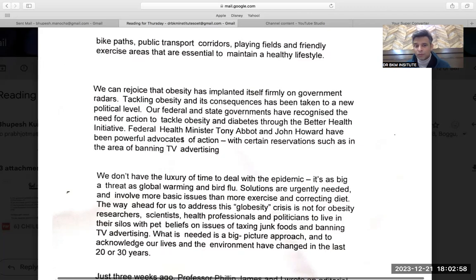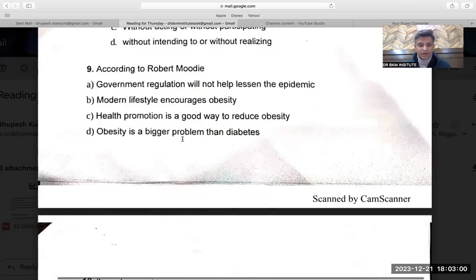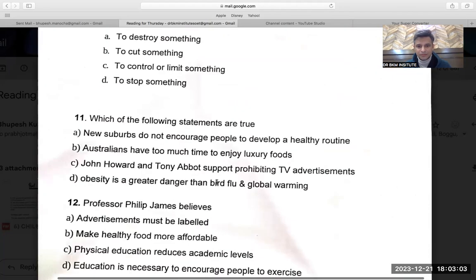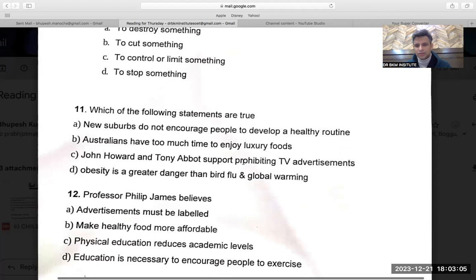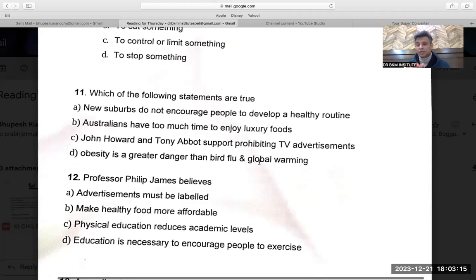That means they do not want to ban TV advertisement. And what was C saying? Support prohibiting. No, they don't want to support prohibiting. They rather do not want to prohibit TV advertisement. So C cannot be the answer because they do not support prohibition. Rather, they actually want to continue the TV advertisement.